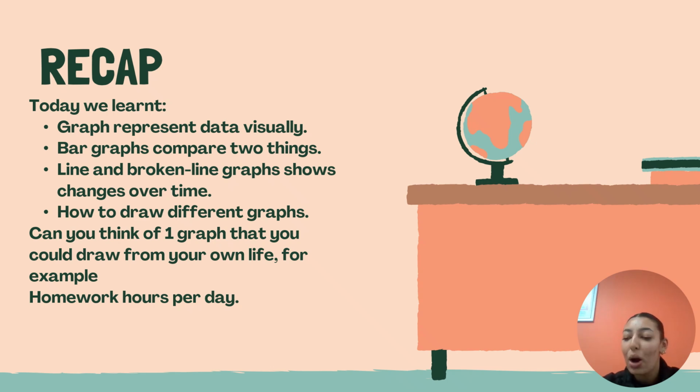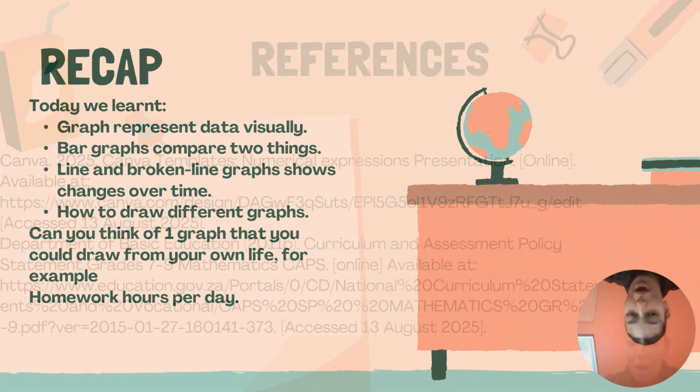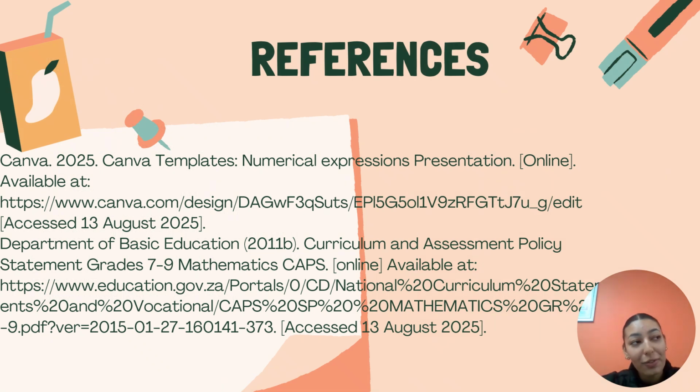Now, what I want you to do after all our exercises that we've done, I want you to now just complete your own little bar graph or line graph of something that you use in your daily life. For example, how many socks do you have compared to shoes, to t-shirts, to pants, or how many hours per day do you do your homework, per week, okay? And then if you are a bit confused, I do have my references here on this page, and you can drop a message in the chat or you can email me.